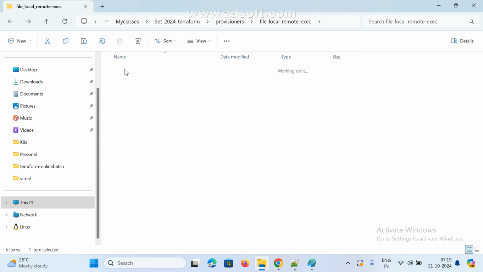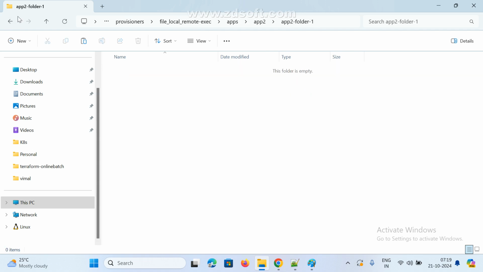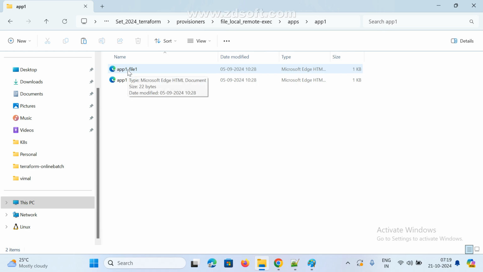And this is the app directory. Some files are available here and I am going to copy these files. These are not mandatory. If you want to, we can add them. Anyway, I am using this for copying purposes. That's it.